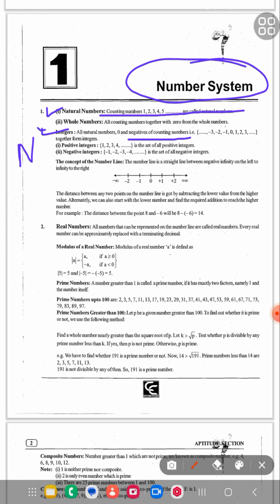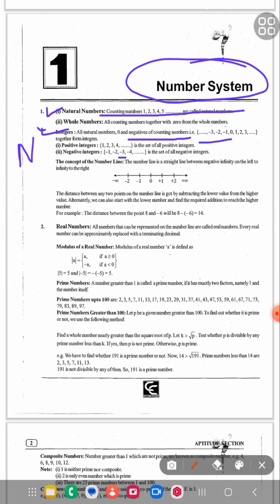Positive integers, we can see here: 1, 2, 3, 4 are the positive integers, and if we take them with a negative sign, then it is called a negative integer. And what is a real number?